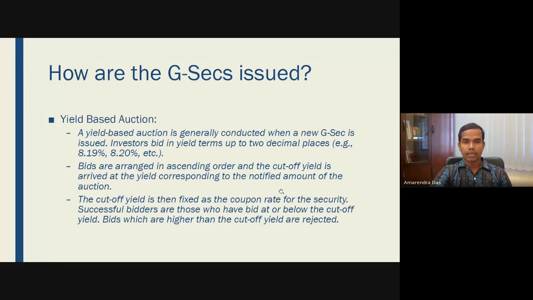So on ascending order this auction is done, and you can quote a higher yield, but any bids which are higher than the cutoff yield are always rejected. So when you are buying a government security at the minimum rate of interest, you will be able to buy the government security. That you will have to decide. If you are putting a higher yield, then it will be rejected.